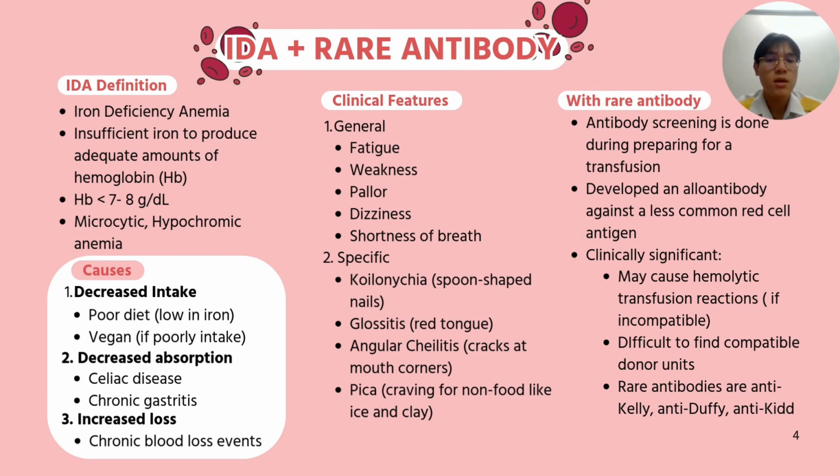So there will be developed an alloantibody against a less common red cell antigen. So clinically significant here, it may cause hemolytic transfusion reactions if it's incompatible, and that means the red blood cell will be broken down during the transfusion due to incompatible foreign body.